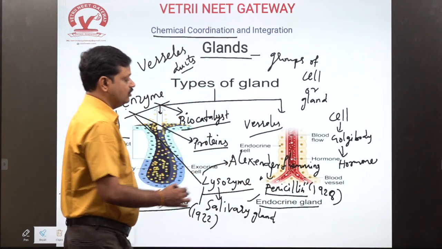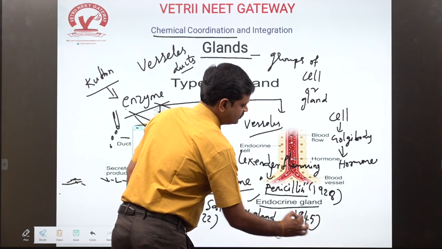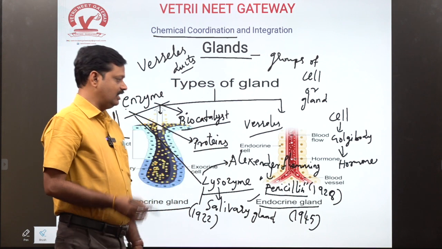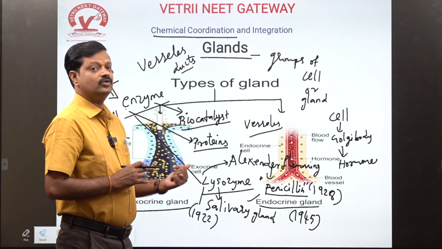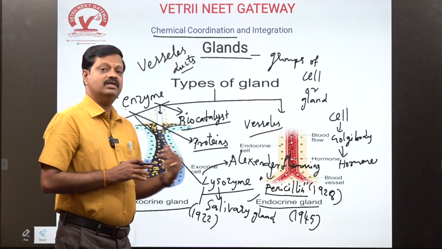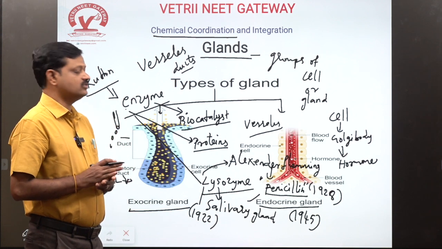He got the Nobel Prize in 1945. He also discovered other antibiotics.